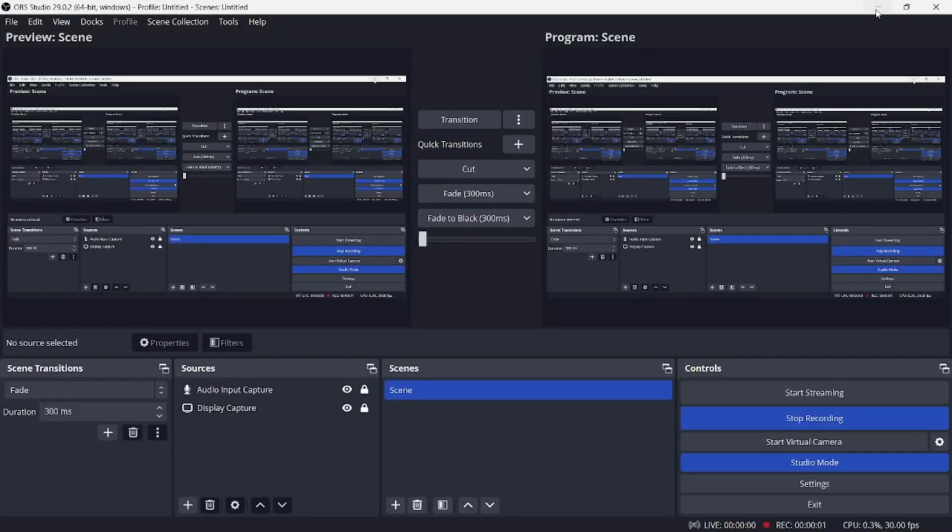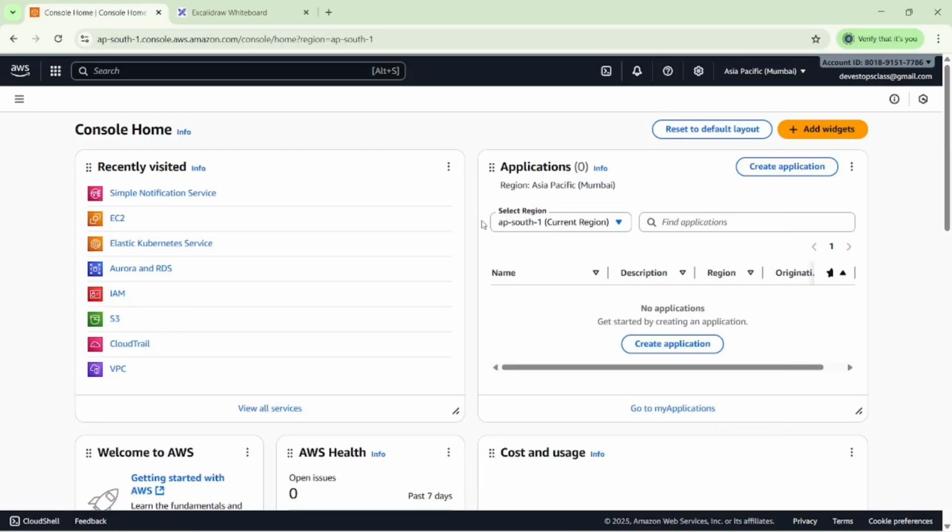Hi everyone. In the last sessions, what did we discuss? We discussed the EC2 services and we completed them. We already discussed IAM services, S3 bucket services and RDS. I think we completed four services in AWS. Today we are going to start a new service called CloudWatch.